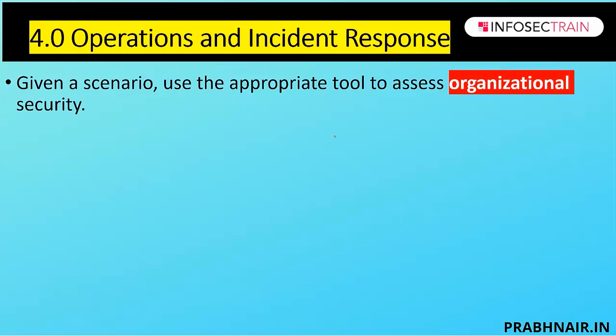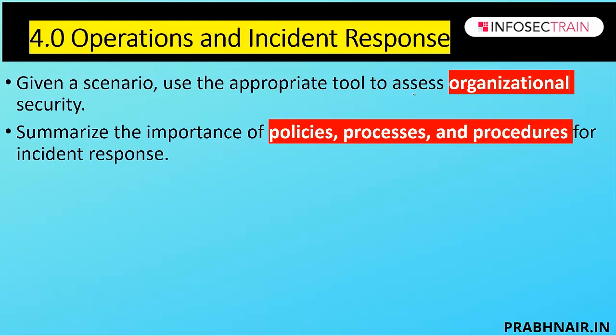What tools are required? We divide this section into 4 categories. One is called network reconnaissance and discovery, where we're going to discuss the different kinds of tools we use, like traceroute, nslookup, Nmap. Then we talk about file manipulation, which is done through head, tail, cat or grep commands, or chmod to manage the permissions. We're also going to discuss shell and script environments, and forensics, in which we're talking about memory dump, FTK Imager, then data sanitization and password crackers. All those things are covered in the 4.0 domain, which is called organization security assessment.